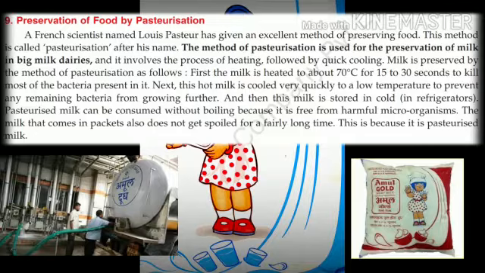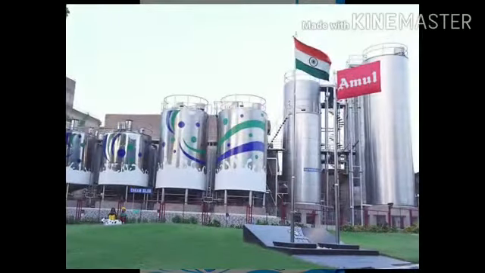Actually, Amul is an Indian based dairy cooperative society based at Anand in the state of Gujarat. Okay, children.